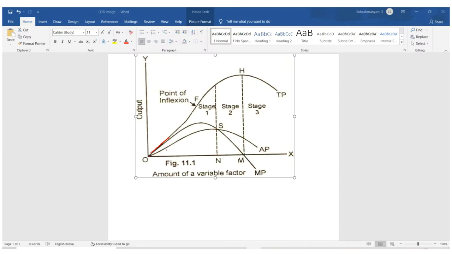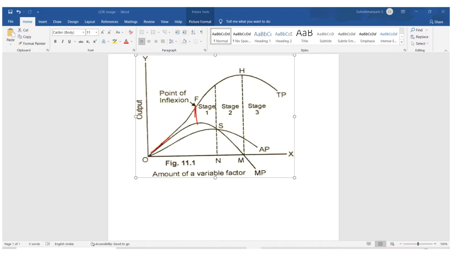The point of inflection occurs in the first stage, where MPP is the maximum. The corresponding point on the total product curve is known as the point of inflection.